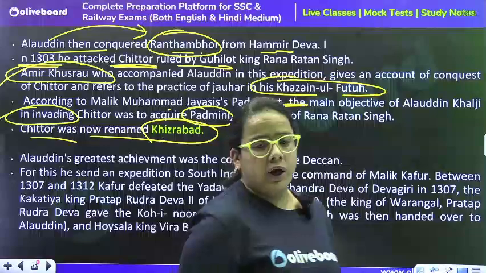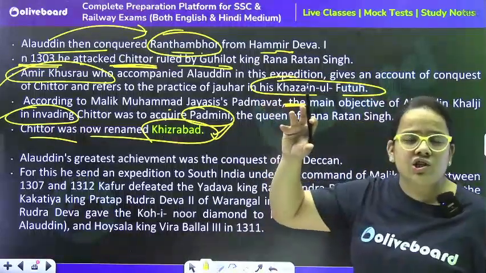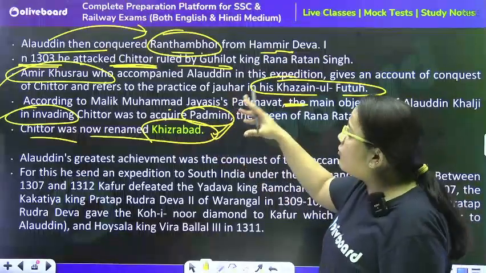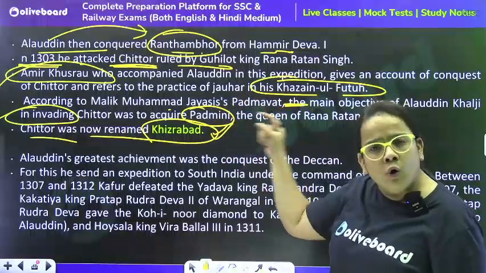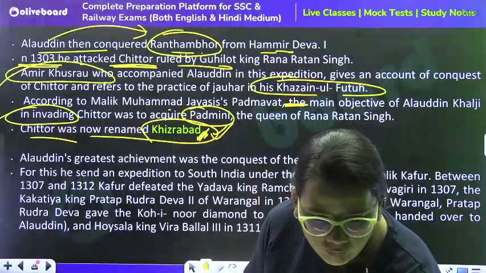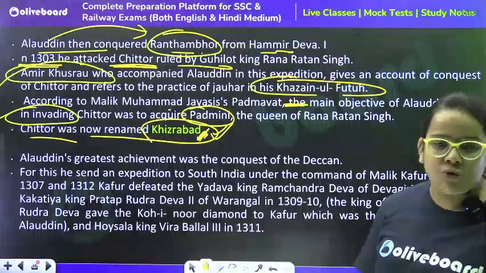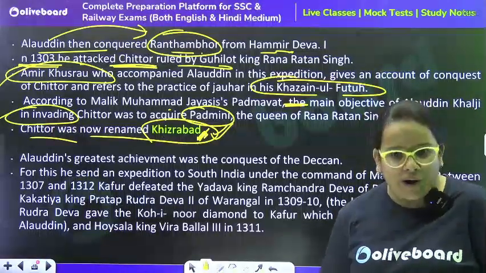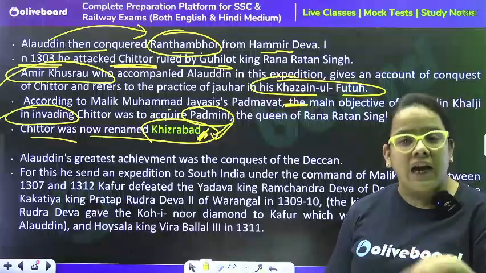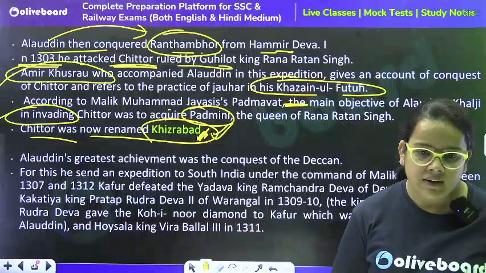This is very important because Khizr was the name of Alauddin Khilji's son, so that is why he renamed the whole Chittor area Khizrabad. Malik Kafur's title was Hazar Dinari. Actually, Alauddin Khilji bought him at the cost of a thousand dinars, so that is why he received the title Hazar Dinari.